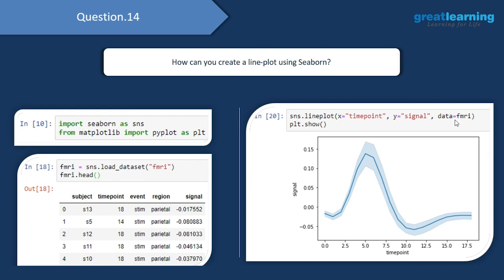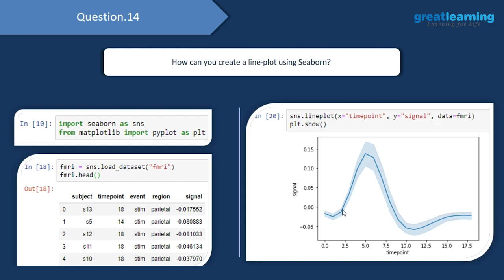Then I would want to create a line plot between these two columns, between the time point column and the signal column. And that is why I am mapping the time point column on the x-axis and the signal column on the y-axis. So here we have 3 parameters. Time point goes onto the x-axis, signal goes onto the y-axis, and fMRI is mapped onto the data layer.